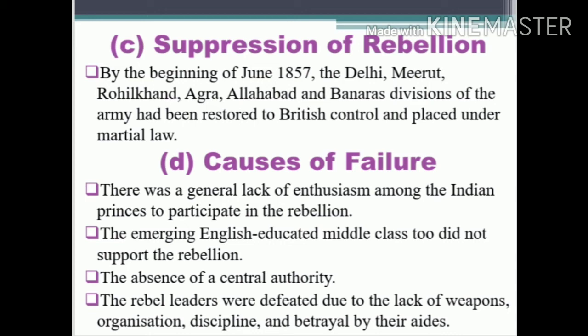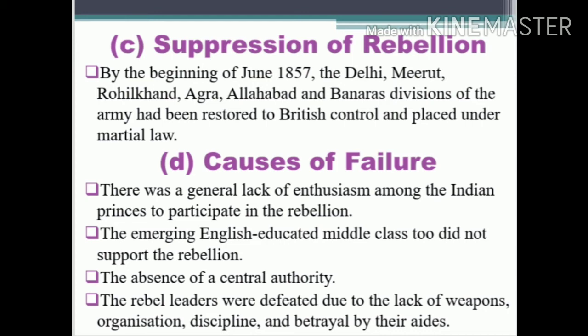First one, there was a general lack of enthusiasm among the Indian princes to participate in the rebellion. So here the first thing is lack of interest among the Indian princes to participate in the rebellion. The emerging English educated middle class too did not support the rebellion. So those who are educated people, they didn't support this rebellion.